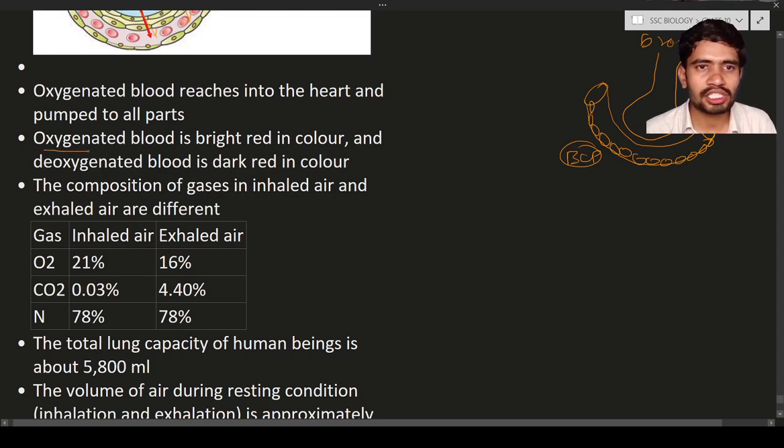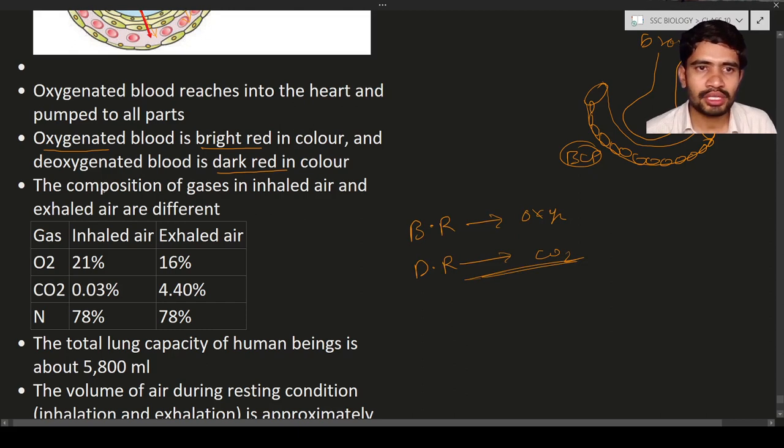So next, the oxygenated blood is bright red in color and our deoxygenated blood is dark red in color because of the presence and absence of the carbon dioxide. When the carbon dioxide is present, it is dark red in color. When the oxygen is present in the blood, it is bright red in color. Remember these terms, it may come in the exam. So the bright red color of the blood is due to oxygen, and the dark red color of the blood is due to carbon dioxide.